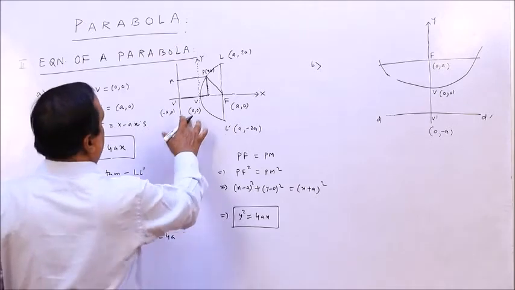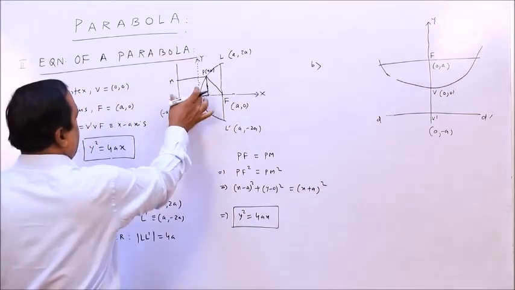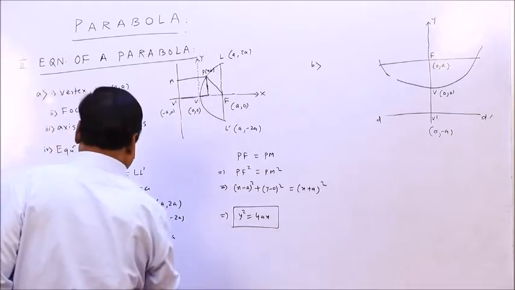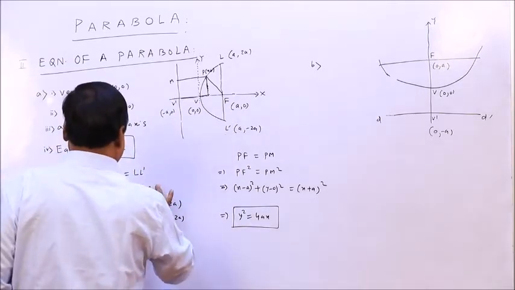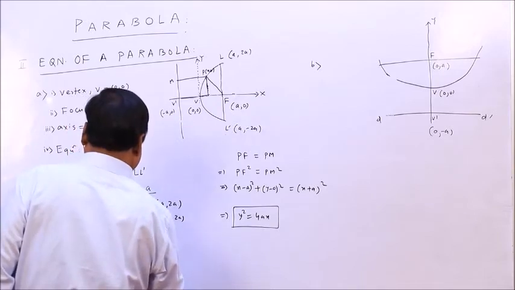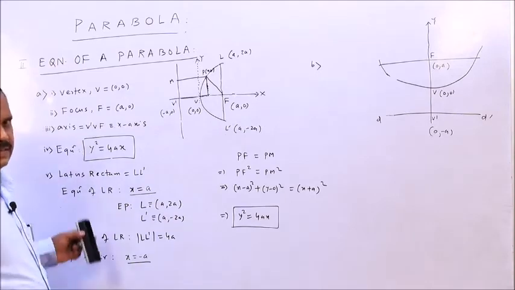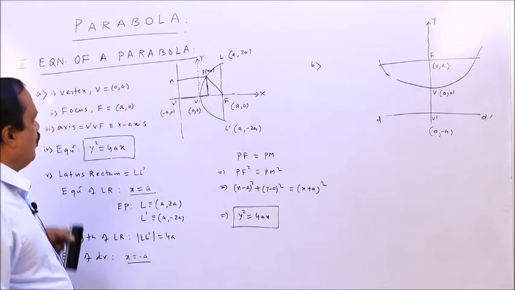This is a line parallel to the x axis, at distance a from the origin, so the equation is y equal to minus a. The latus rectum equation is y equal to a. Alright. So these are the fundamentals of the parabola.